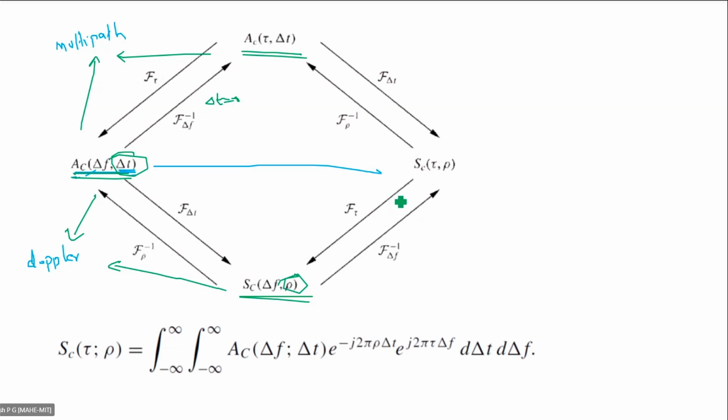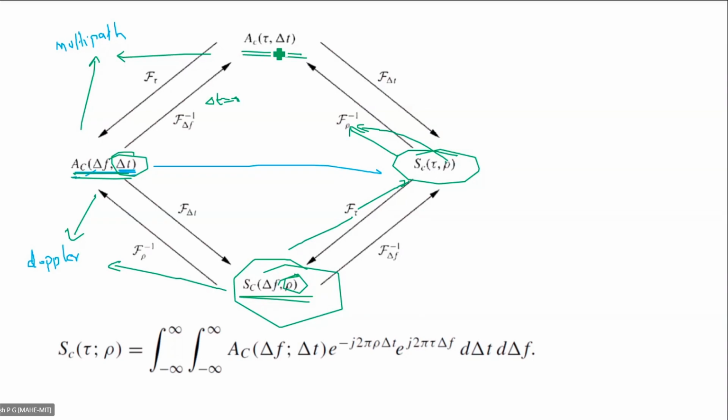And similarly, we'll have other terms like SC of tau comma rho. If you take the Fourier transform of this term with respect to tau, you will get SC of tau comma rho. And again, if you take the third term SC of tau comma rho, and then take the Fourier transform with respect to delta t, inverse Fourier transform with respect to rho, you will get the autocorrelation function, that is AC of tau comma delta t. So this is nothing but how these functions are related.